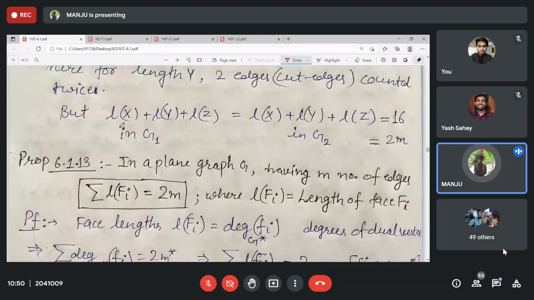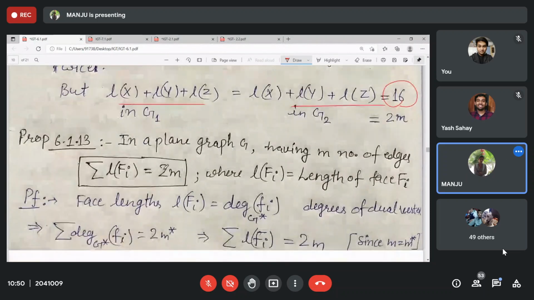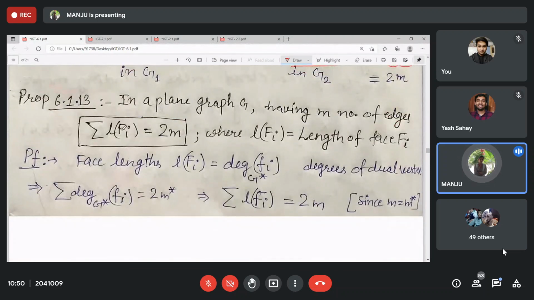And the summation of degrees, as you can see, is coming as 16 in the above graph. Then we discussed the summation of length of Fi will become 2m. This is familiar. This is coming from the summation of degrees. Clear?